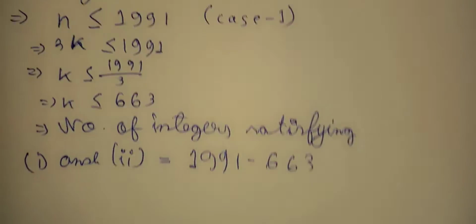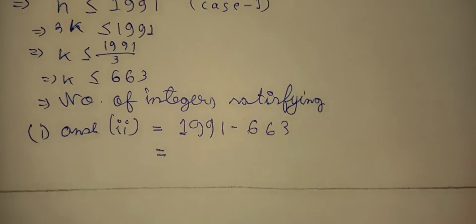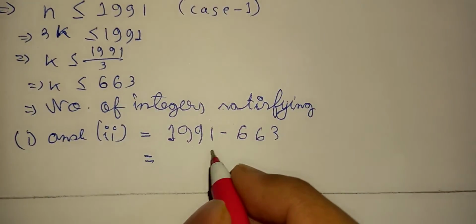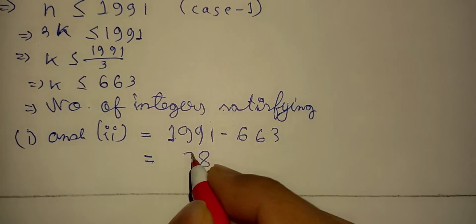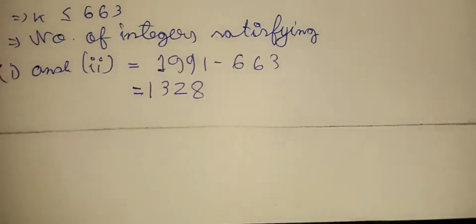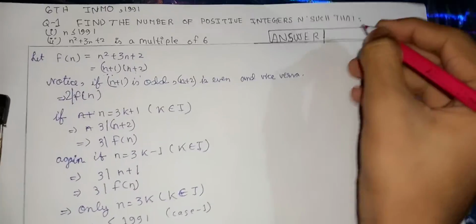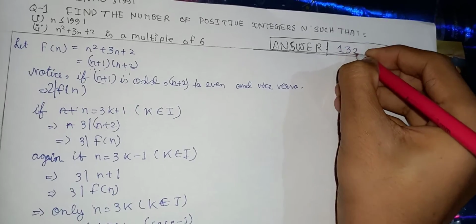So are you ready for the solution of the first INMO problem? It is 1328. So the answer for the first INMO question of our series is 1328.